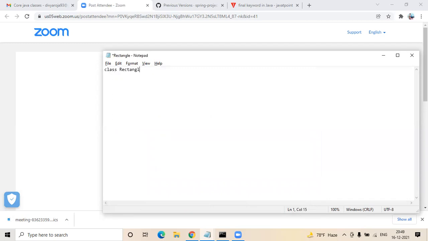Rectangle extends shape. And now, can we have one default constructor here, Divya, for rectangle?